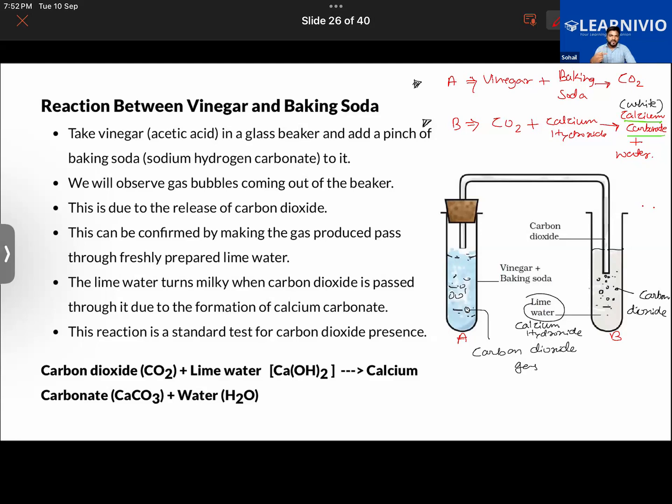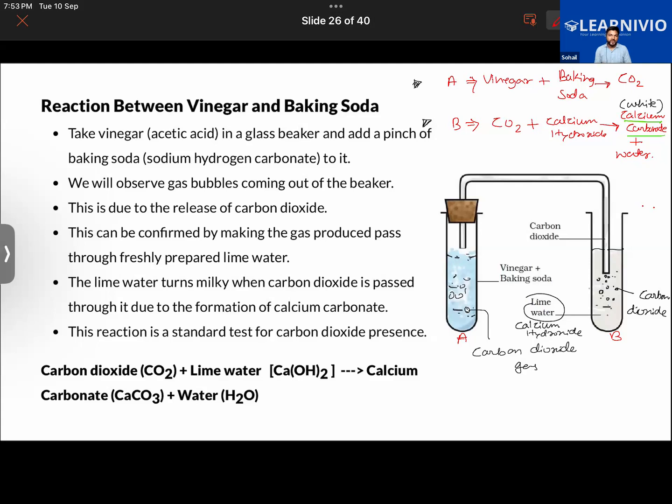Carbon dioxide gas is given off, and when this gas is passed through lime water, then lime water turns milky because of formation of calcium carbonate.